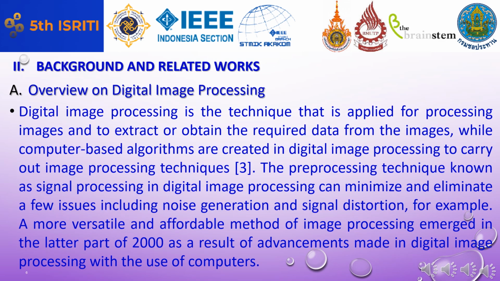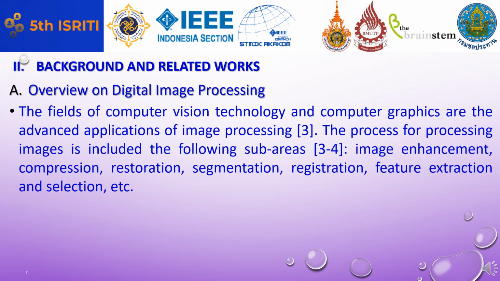Coming to the second section. To conduct this research, background knowledge about digital image processing is necessary. It is the technique that is applied for processing images and to extract or obtain the required data from the images. Pre-processing, known as signal processing, can minimize and eliminate a few issues including noise generation and signal distortion. The process for processing images includes image enhancement, compression, restoration, segmentation, registration, feature extraction, and selection.